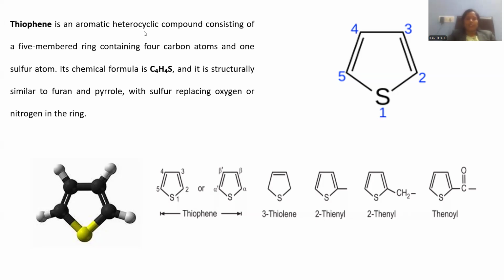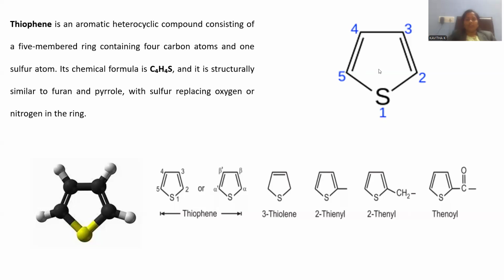Thiophene is an aromatic heterocyclic compound. It is part of the aromatic compounds, and any compound composed of atoms other than carbon, like sulfur, oxygen, nitrogen, is said to be a heterocyclic compound. Most pharmaceutical compounds are composed of such heterocyclics, and heterocyclic compounds are more potent in terms of biological activity and even societal benefit. Thiophene is part of the heterocyclic compounds, a five-membered ring system, as we already observed.